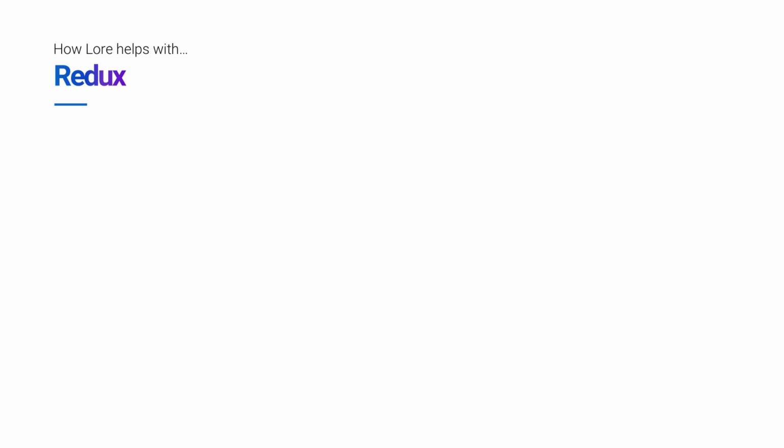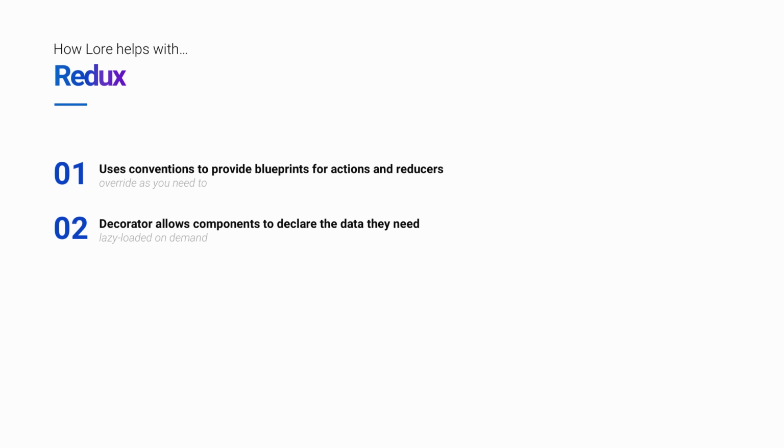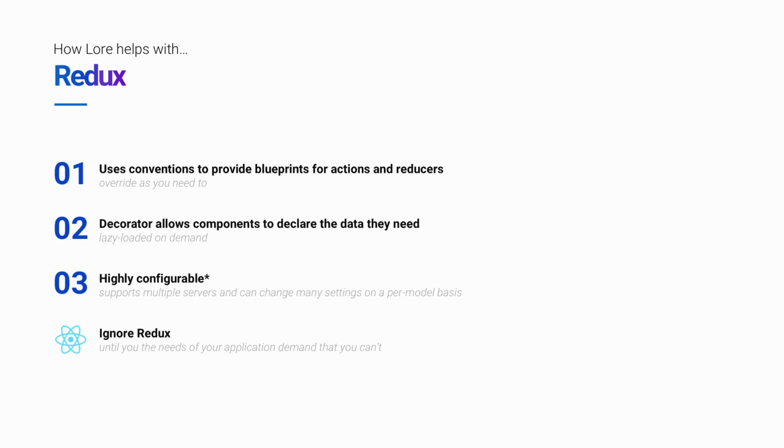To recap how Lore helps with Redux, Lore uses conventions to automatically provide a full set of actions and reducers for any models, which you can then override as you need to. Lore also has a decorator that allows components to declare the data they need, which is then lazy loaded on demand. Now, while we didn't talk about this point, all of this is in fact highly configurable, and Lore is capable of interacting with multiple API servers and can change many settings on a per model basis. In summarizing all of that, Lore basically allows you to ignore Redux until the needs of your application demand that you can't.